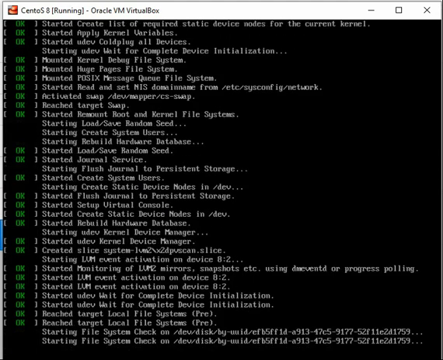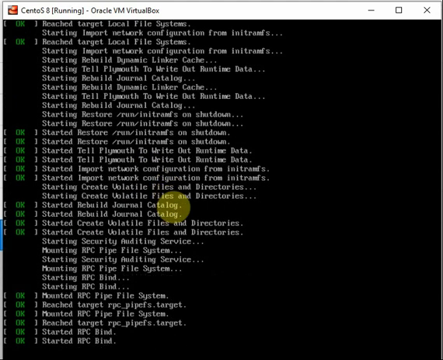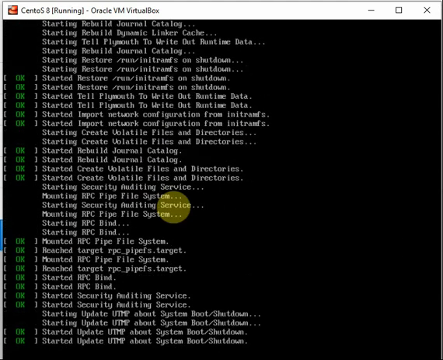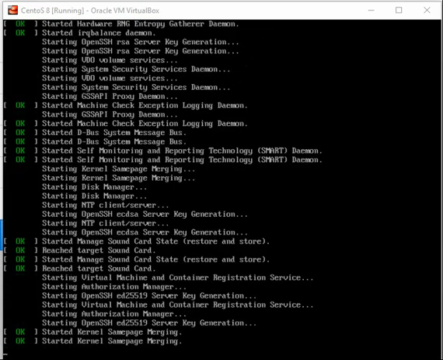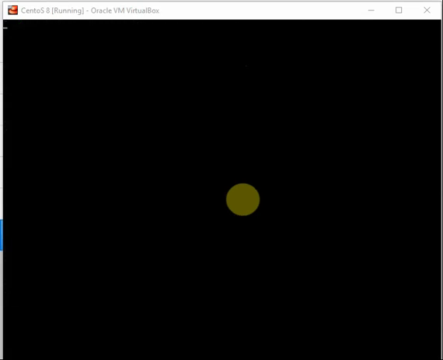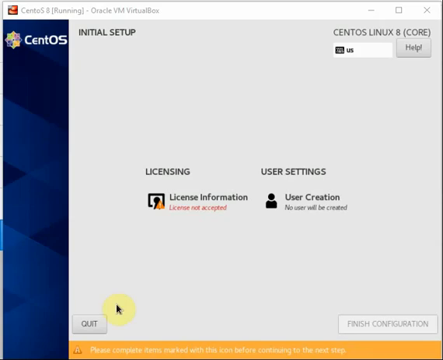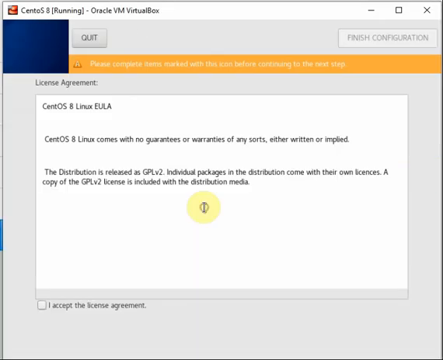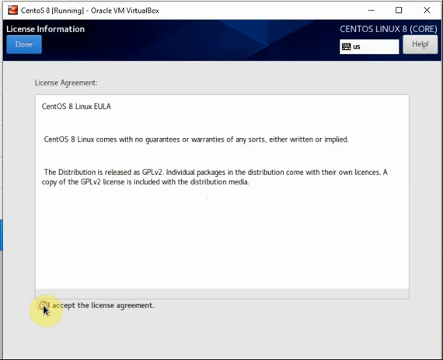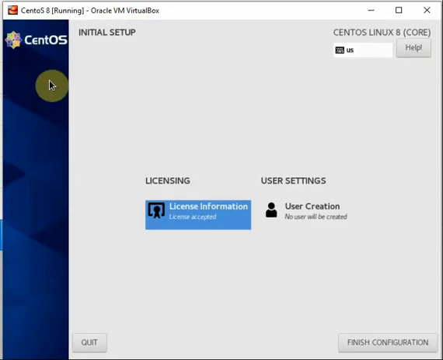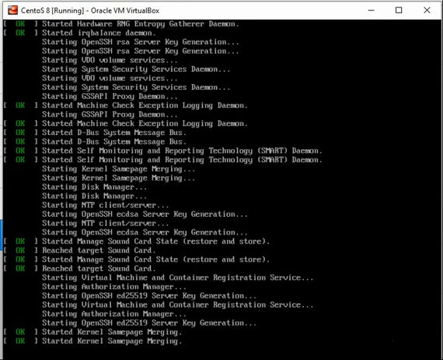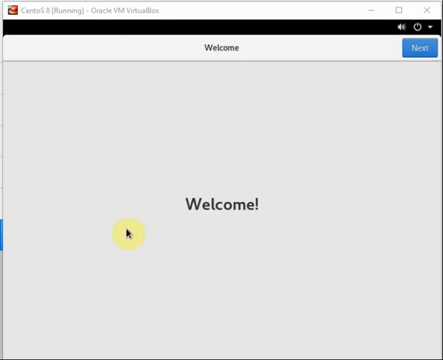Press Escape if you want to see the boot messages. It is a good idea to troubleshoot your system. By pressing the Escape key on your keyboard, you can see the boot messages of the system. After rebooting, you need to accept the license, done, and finish configuration. That's all. Okay, now the system is ready.